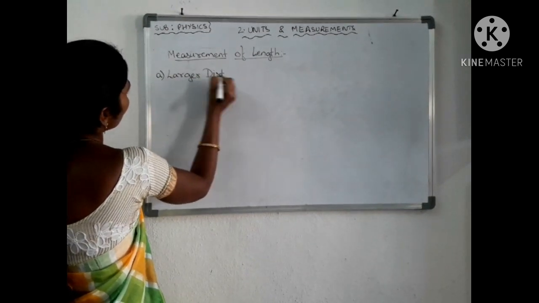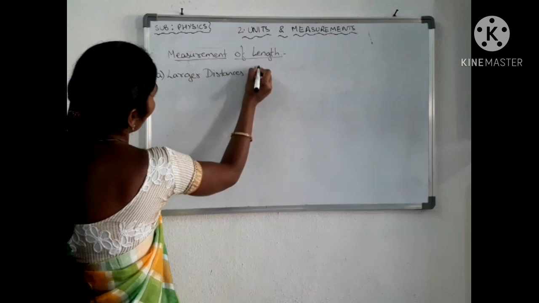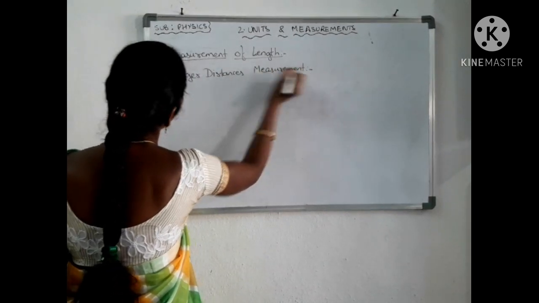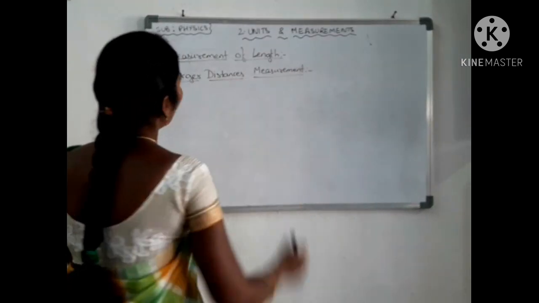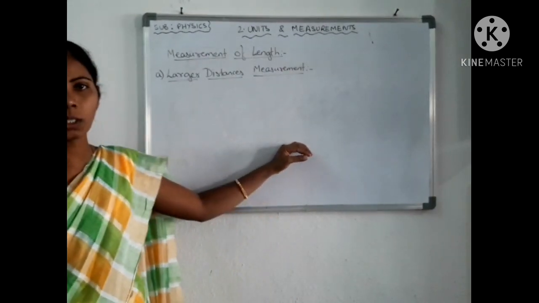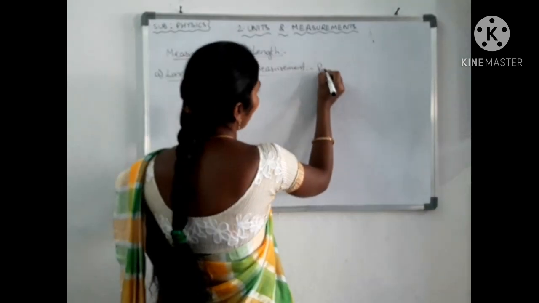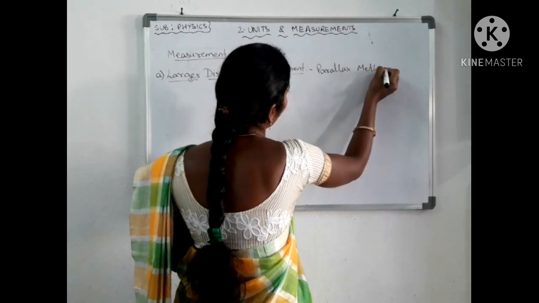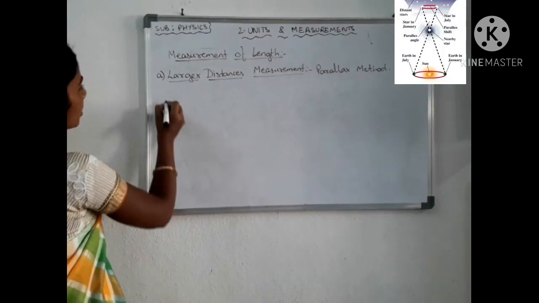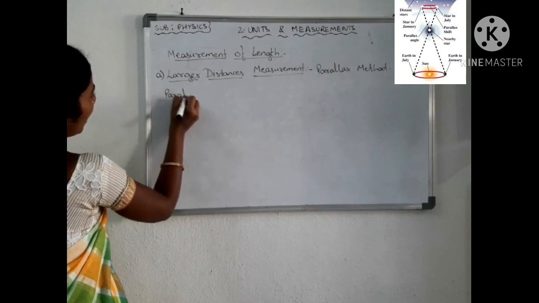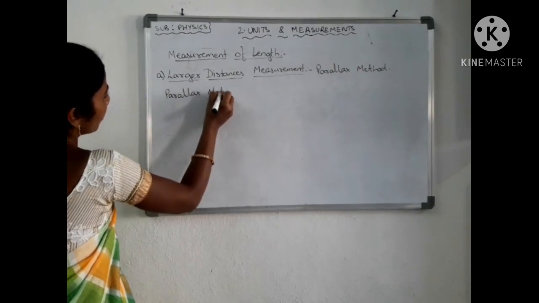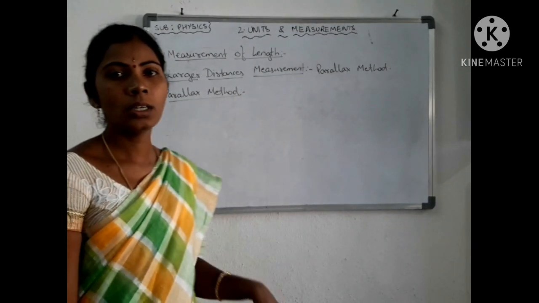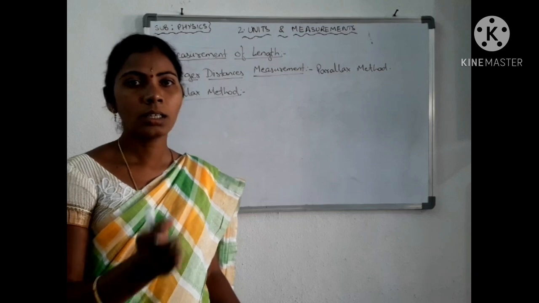Larger distances measurement. How are we measuring larger distances? Mostly, larger distances we measure by one method, which is called the parallax method. Now let us study what the parallax method is. This method is very famous for measuring the distances between the sun and the earth, stars and the earth, sun and the stars.